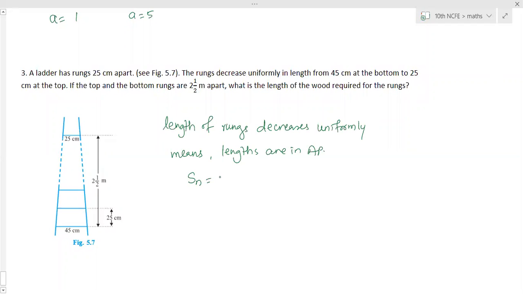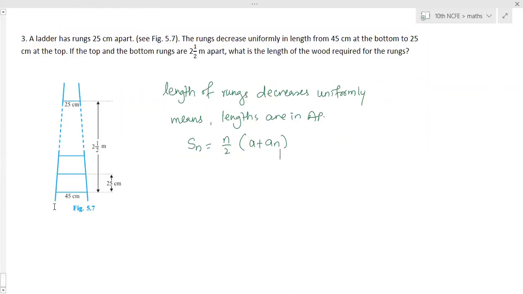N we don't know. We have to calculate. And we can use the formula SN = n/2 (A + AN). This is the only formula we can use because we don't have D, the difference. So now we have to calculate A and AN. We have A is 45 and the nth term AN is 25. But now we have to calculate the N value. Now how to find out N?